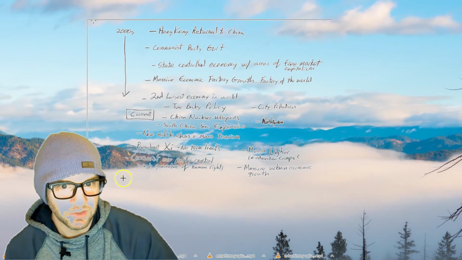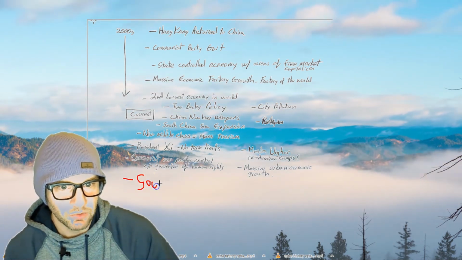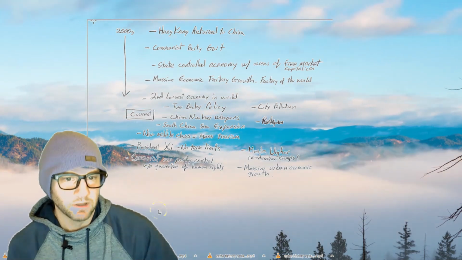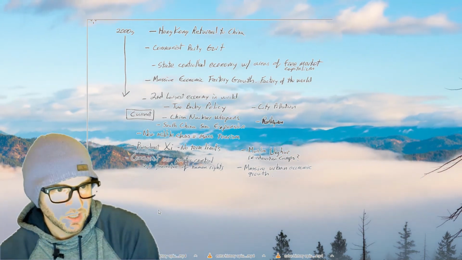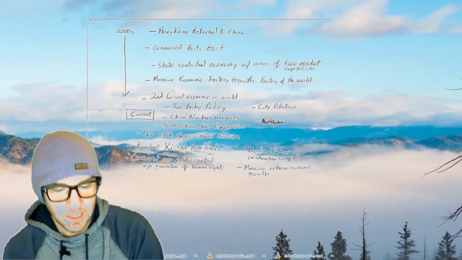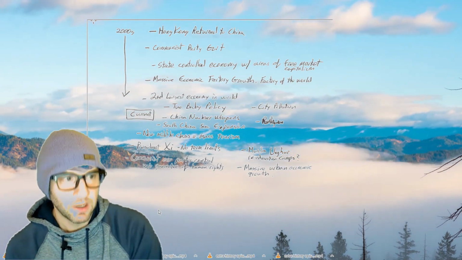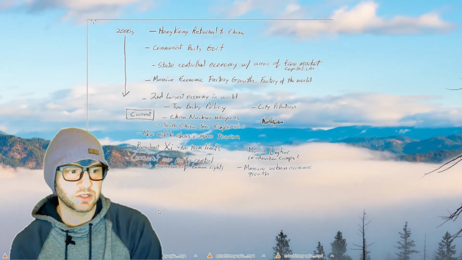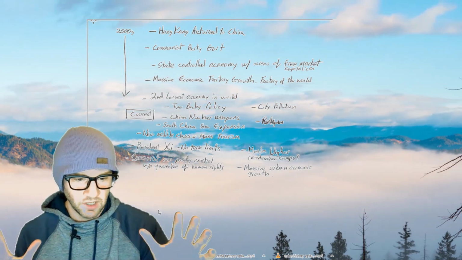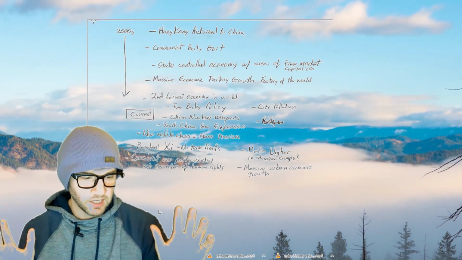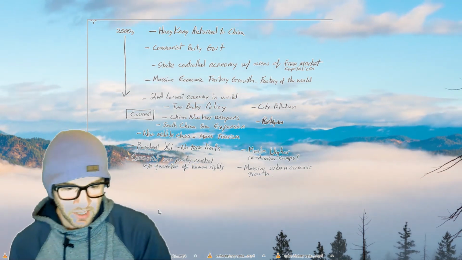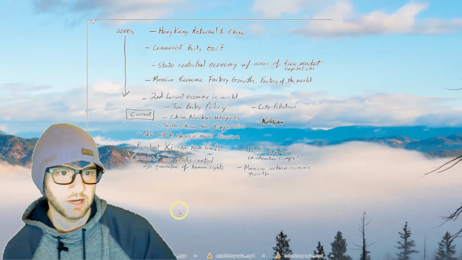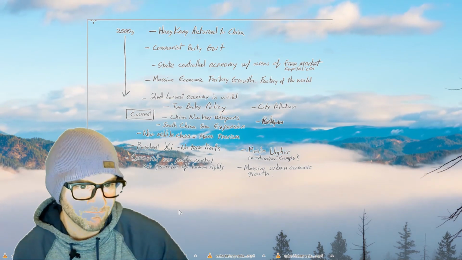A couple of new things. We have a social credit score. That's something new. If you choose to look it up, the Chinese government is actually monitoring what you do, how you move, what you buy, if you litter, through a whole system of phone tracking and cameras in the cities and the villages, and you are actually given a score on how social you are and how good you are for the community.